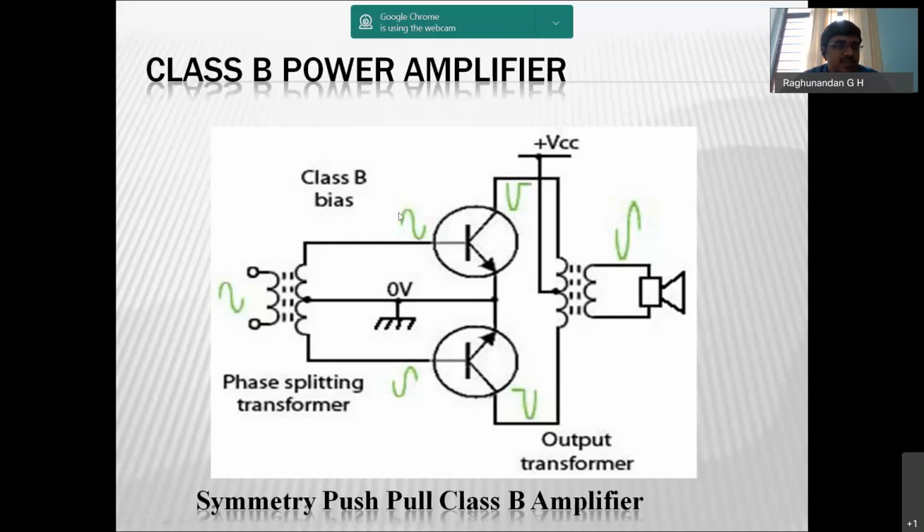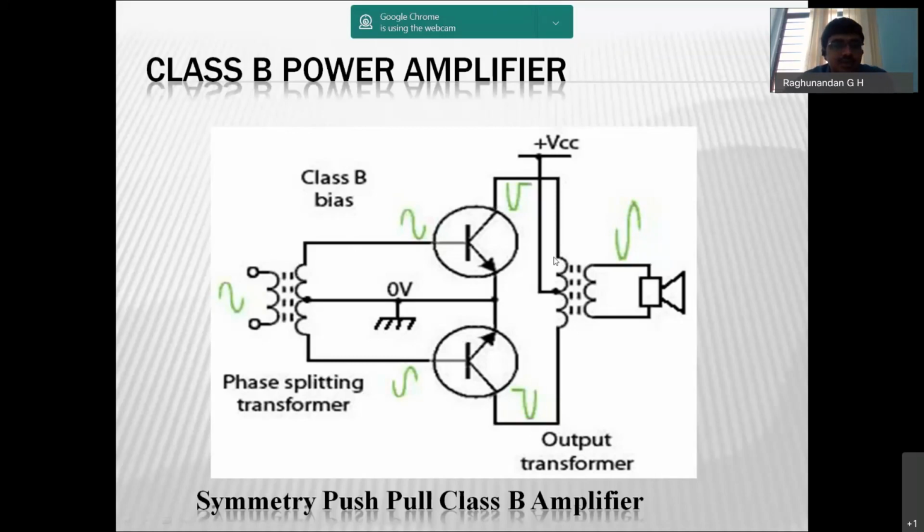So the positive phase is given to this one while the negative phase is given to the other, and vice versa. One transistor produces one half cycle and the other produces the next half cycle, and because of the transformer coupling, the phase is changed again and you are able to produce this kind of signal.